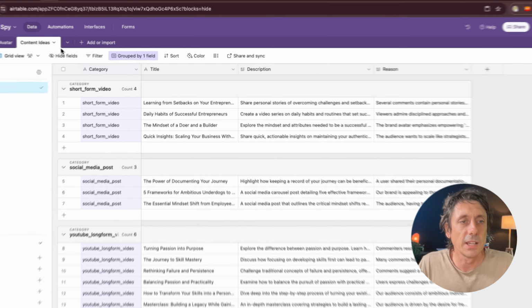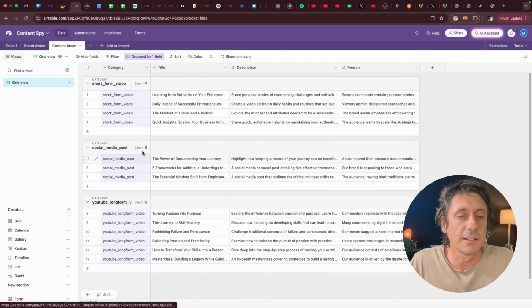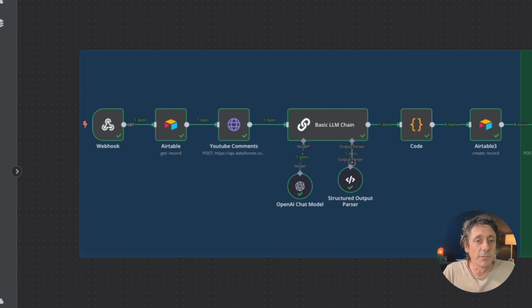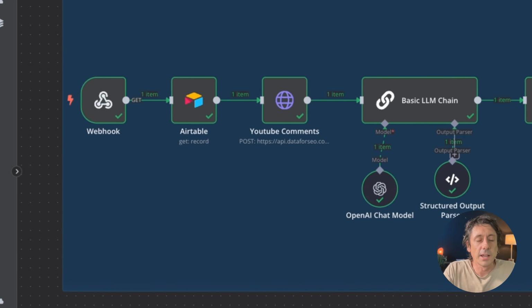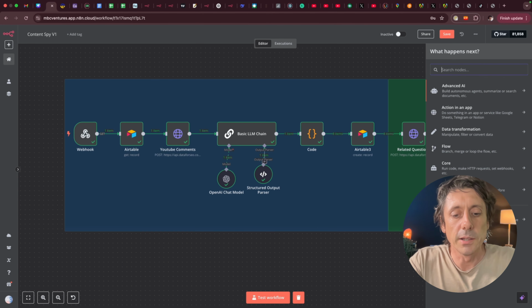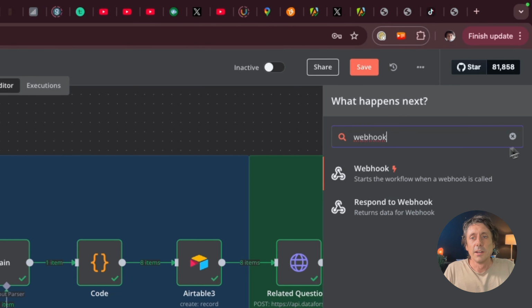And then what we need to do is connect an automation from N8N to Airtable. So before we do that, let's hop over to N8N and have a look at what we're doing over here. So you need an account at N8N. You can just get a free account on a 14-day trial. So what you first want to do is a webhook. You need to go over to the right and click webhook like that. Okay, so click webhook.